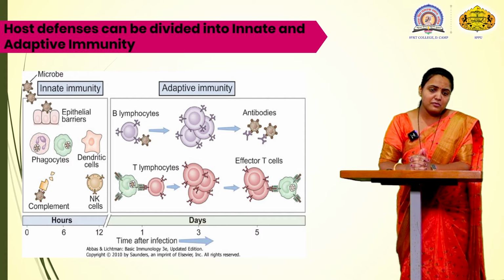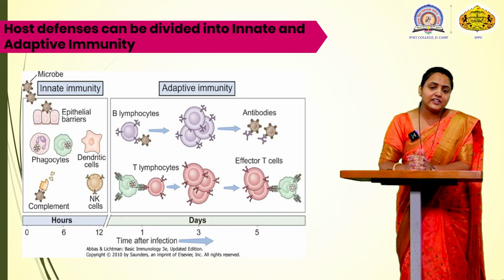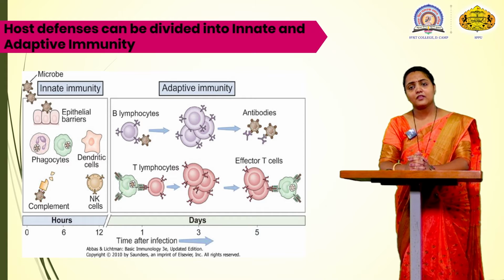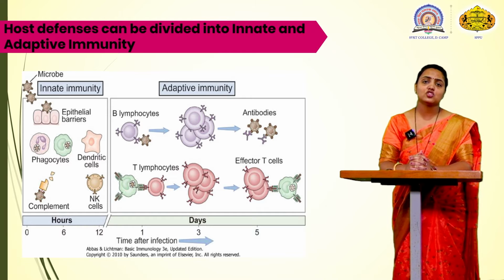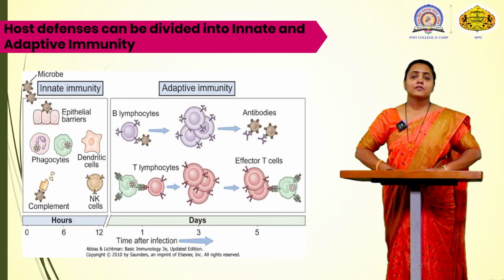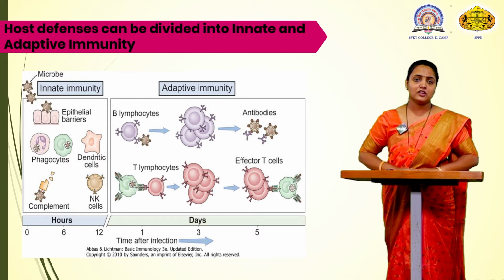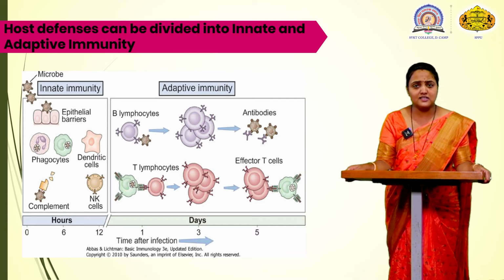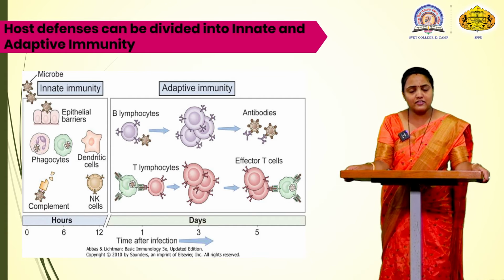After this, if this mechanism fails, the pathogen enters our body. And when the entry comes, the phagocytes or the dendritic cells are activated. A response, that is PAMPs, the pattern recognition of the microorganism. Due to this, there is a signaling that the pathogen has entered the body, and the various phagocytes or dendritic cells are activated.